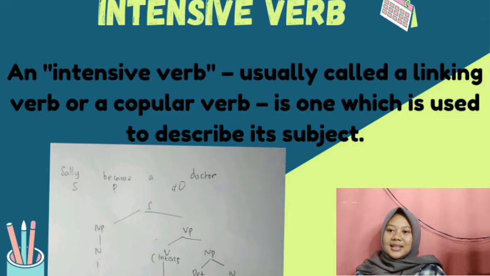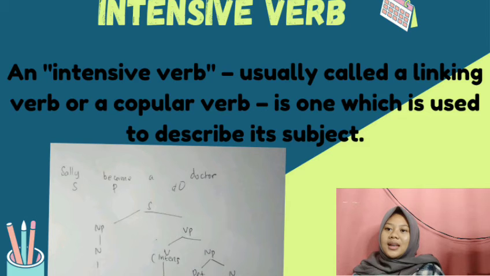Okay, the sentence is Sally became a doctor. Let's draw the diagram. The first thing we have to write is S as subject, and we divide it into two as required: NP and VP.